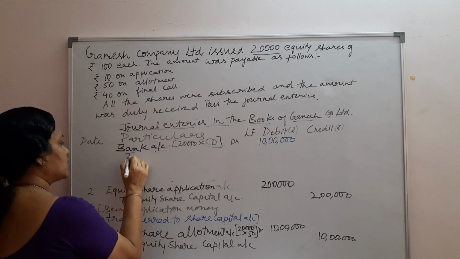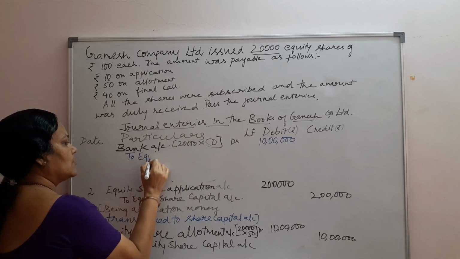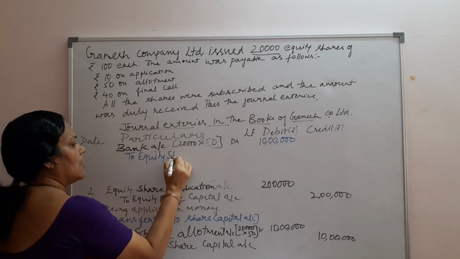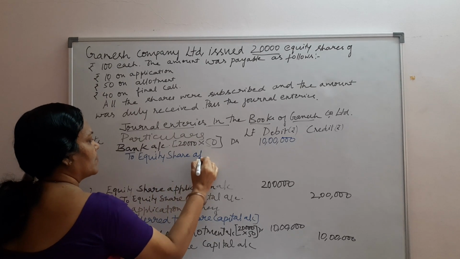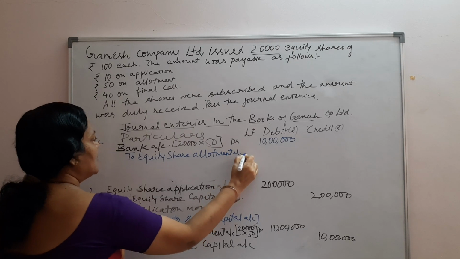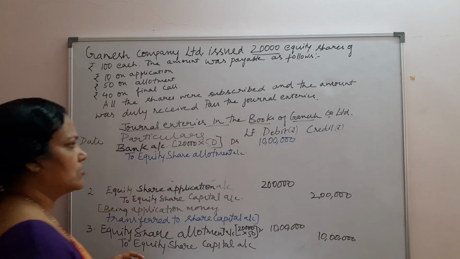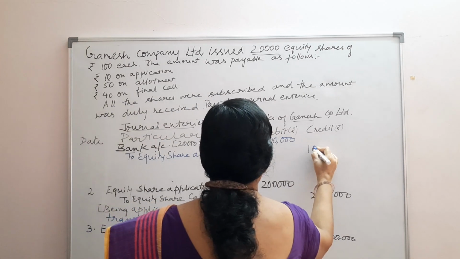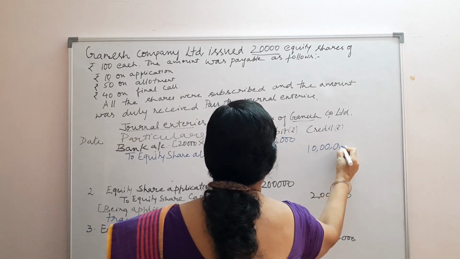So to equity share allotment account, we are cancelling our allotment. In the books, what remains is bank account debit and the share capital account credit from the two entries, if you make the ledger account.